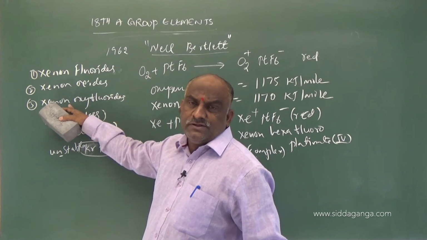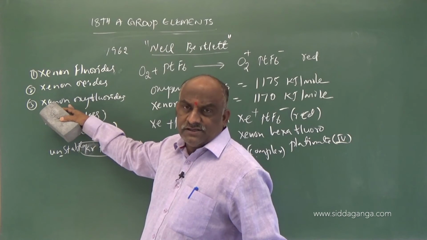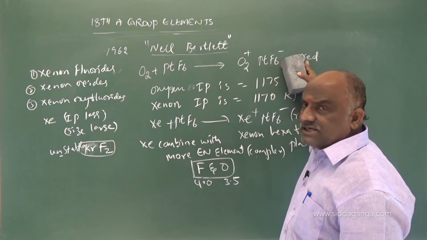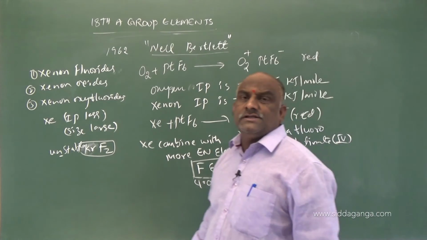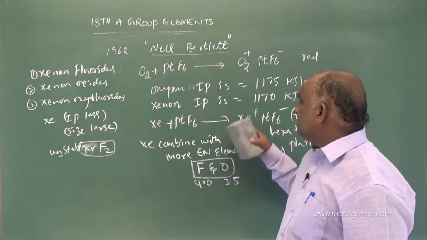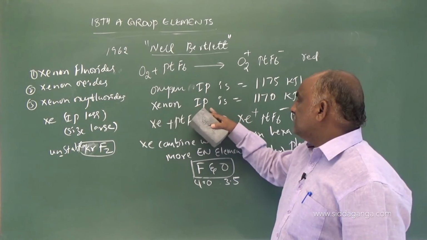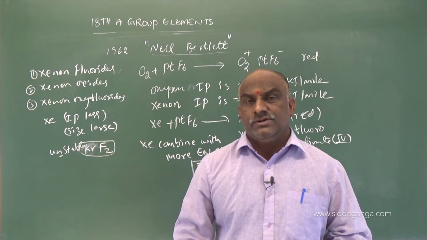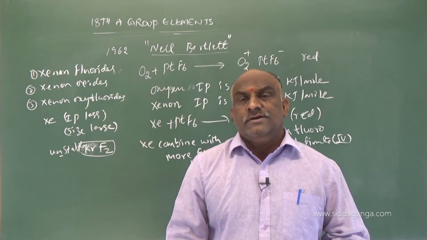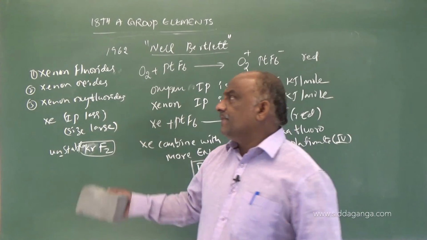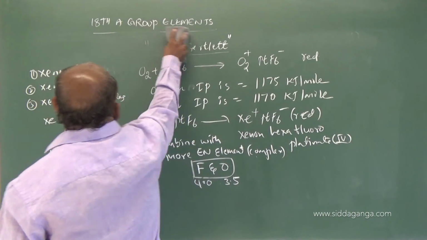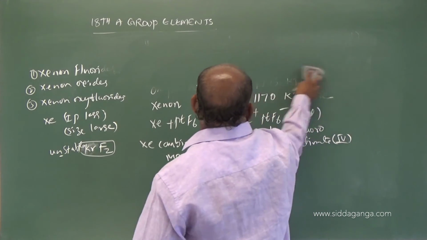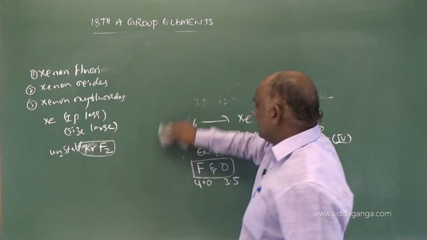Which compound was prepared by Neil Bartlett first? It is O2PtF6, O2+ PtF6 minus, which is red in color. The same compound he prepared with xenon because of the comparison of ionization potential values: 1175 for oxygen and 1170 for xenon. Next one is very important for competitive and board examinations, so you should concentrate.